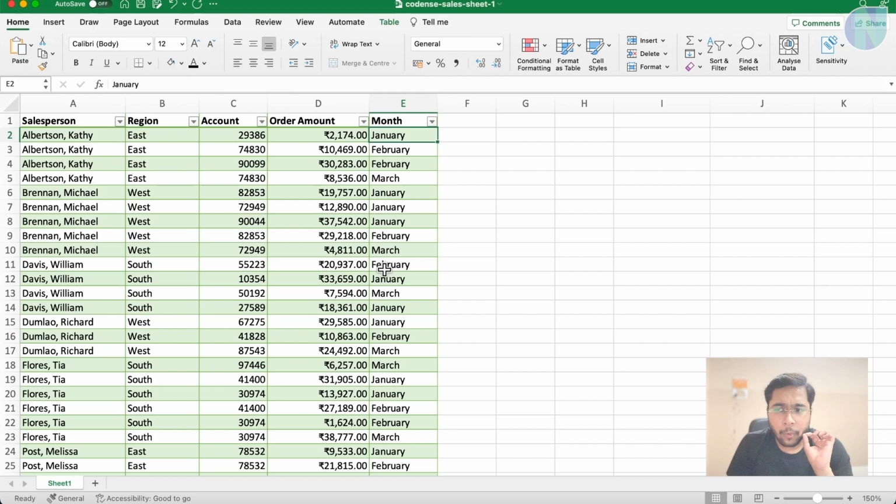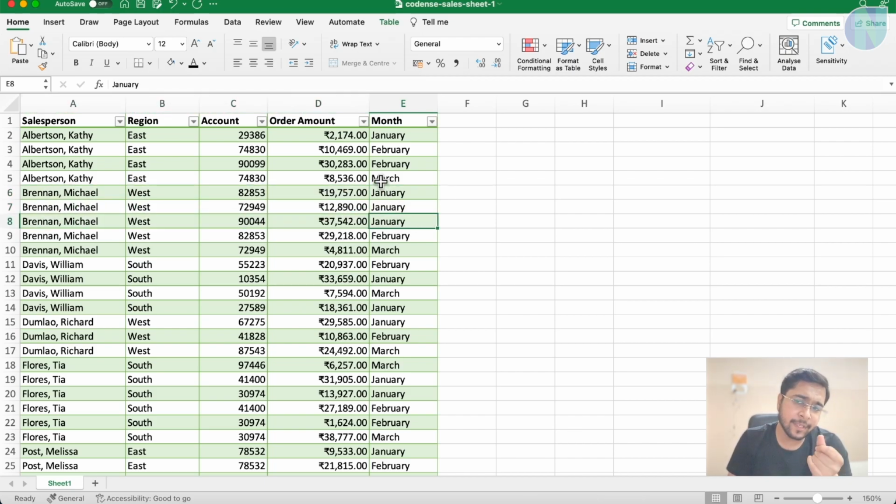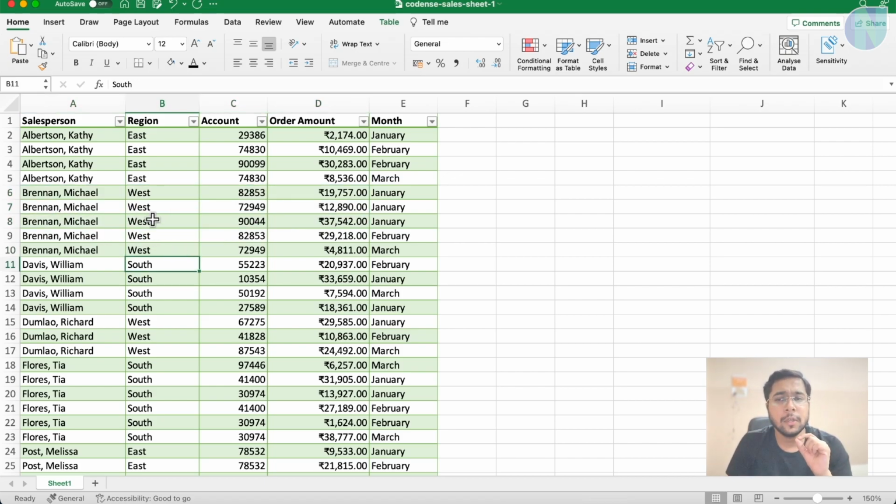Right now, here you can see this salesperson has given this much in January, this much in February, this much in March, then January. So like you can see, yes, there are multiple entries. Means like this person has given us 3 orders in January in the West region.